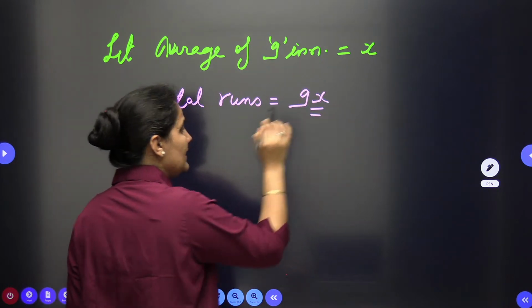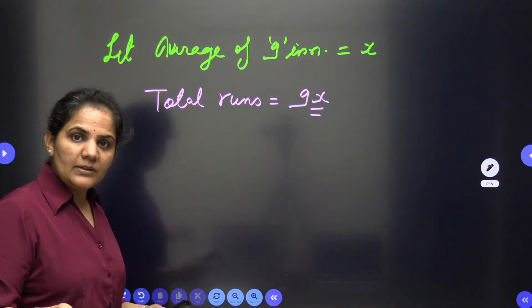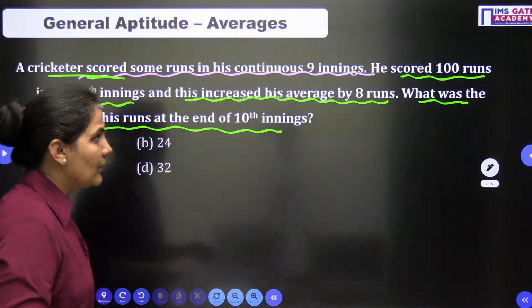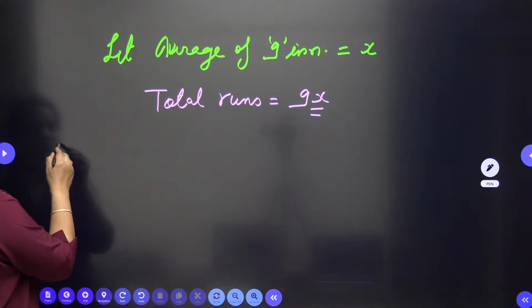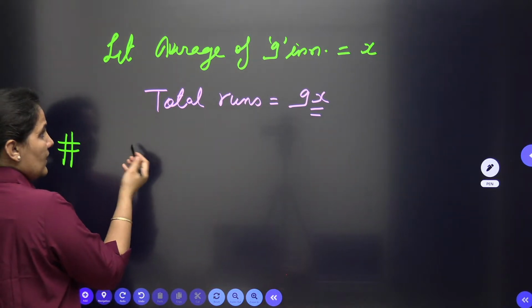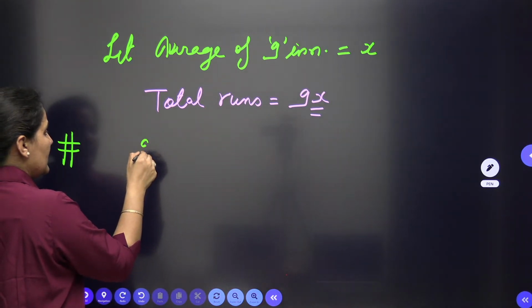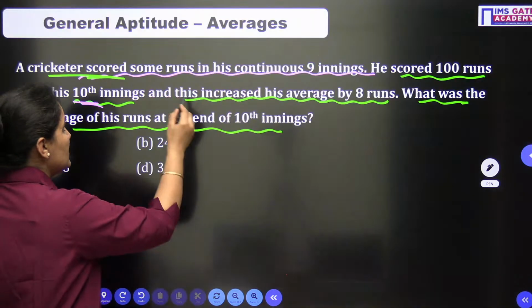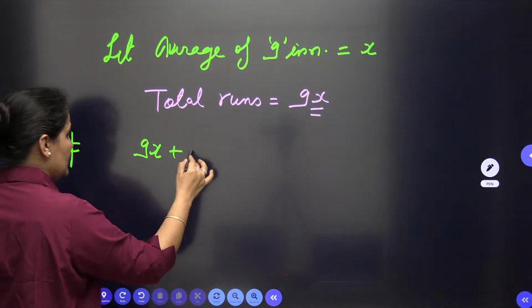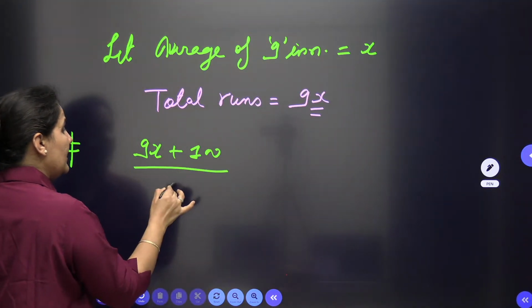Yes ma'am, it will be 9x. Total runs up to the 9th inning will be 9x. Now you are saying that he scored how many runs? 100 runs. So we can use this: 9x means the total score up to the 9th inning, plus the score in the 10th inning, which is 100, divided by the number of innings.